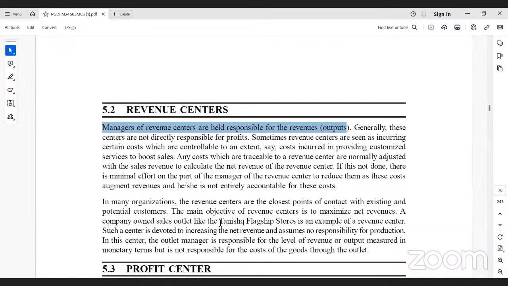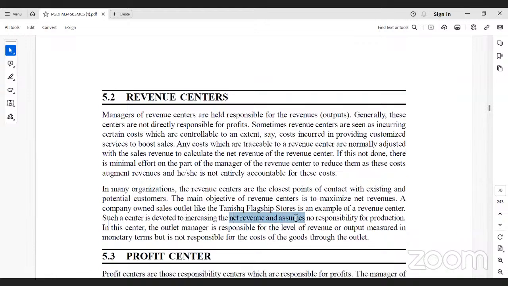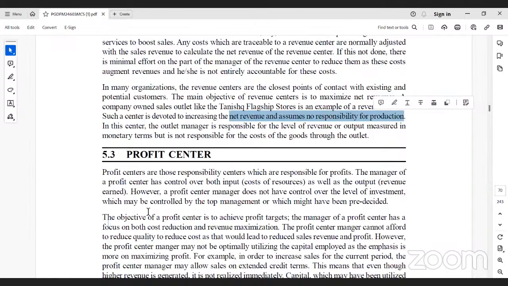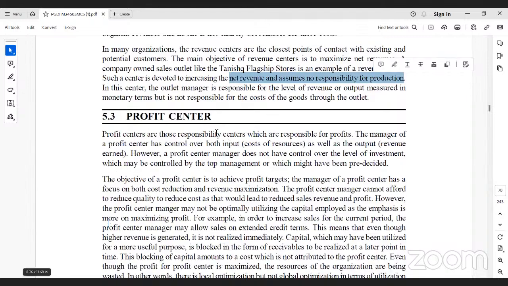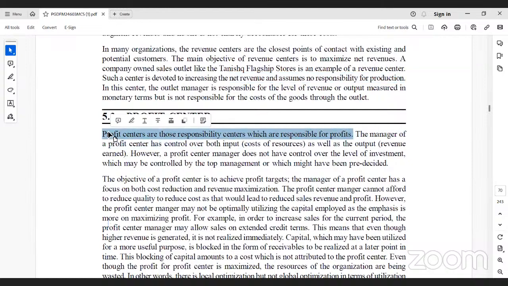See here, Tanishq flagship stores are an example of revenue centers. Such a center is devoted to increasing its net revenue, assuming no profit responsibility for production. Profit centers are responsibility centers that are responsible for profits, where the profits are increased. The manager of a profit center has control over both the cost of resources as well as the revenue earned. So ultimately every firm has to get this revenue.